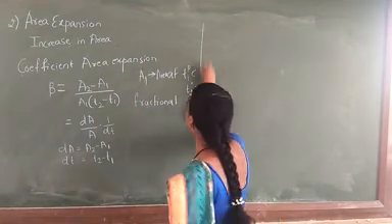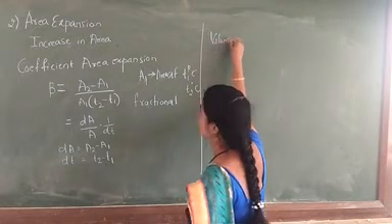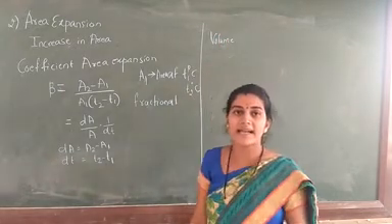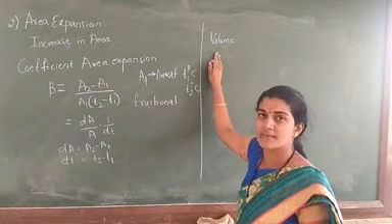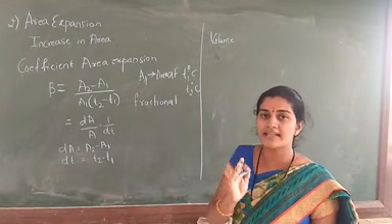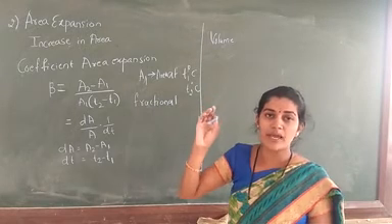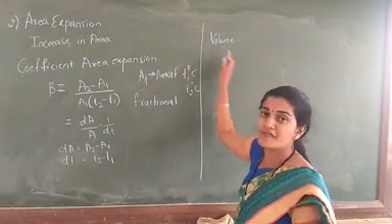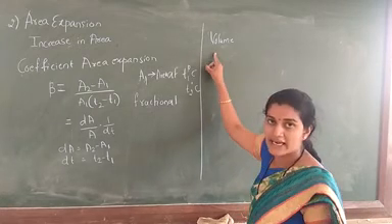Now the last one is volume expansion. Here also we say that the increase in the volume when heat is supplied to a body or a substance, then we can call it volume expansion.